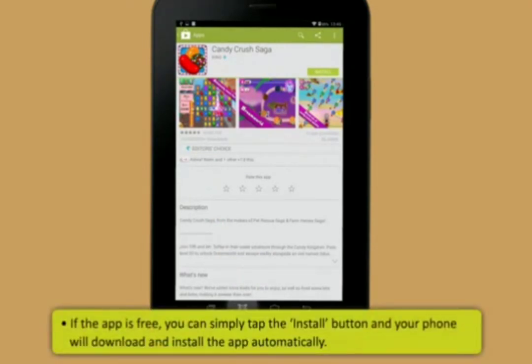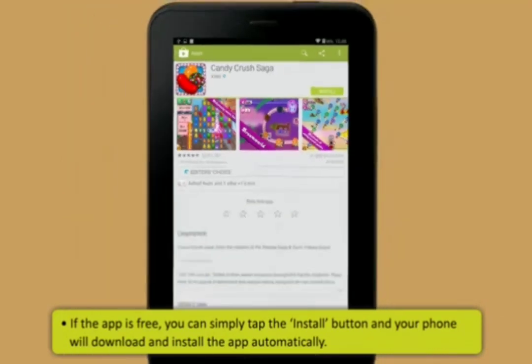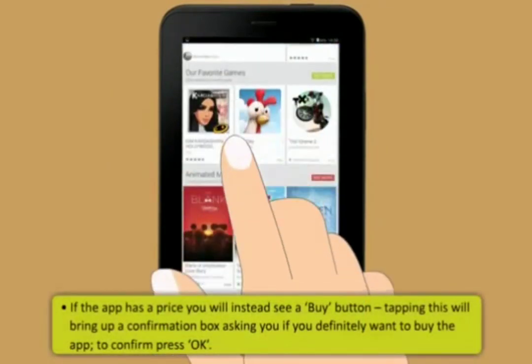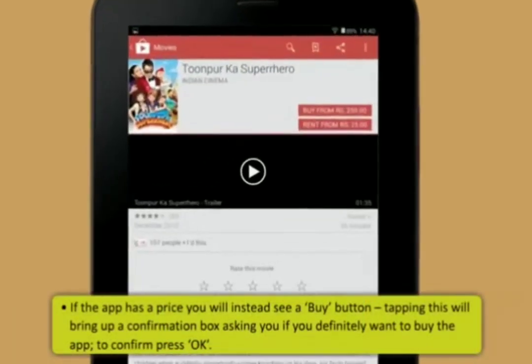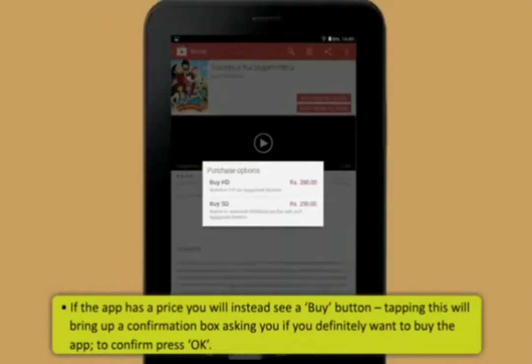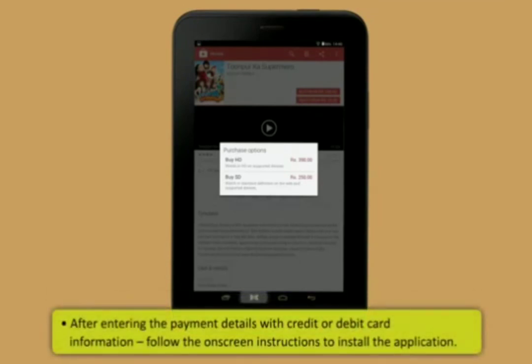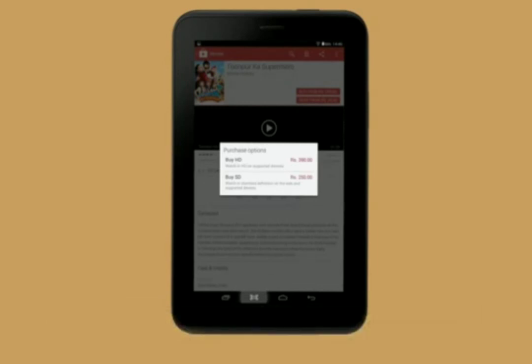If the app is free, you can simply tap the Install button and your phone will download and install the app automatically. If the app has a price, you will instead see a Buy button. Tapping this will pop up a confirmation box asking if you want to buy the app. To confirm, press OK. You will then have to enter your payment details with credit or debit card information. Follow the on-screen instructions to install the application.